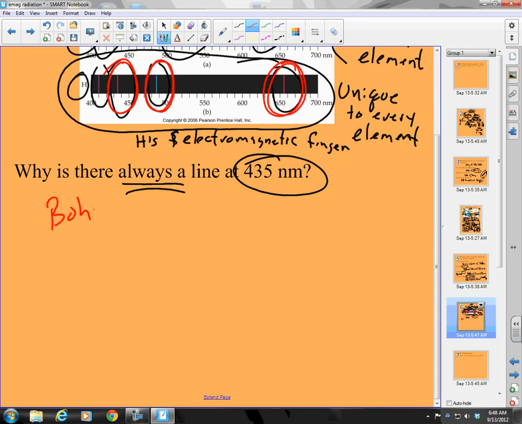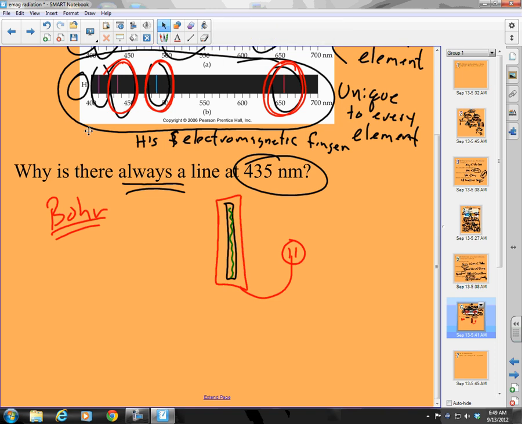We're really going to get ahead of ourselves a little bit and talk about Bohr for a second. Now, think about it. Let's talk about how you get this electronic spectrum. Well, we would have a source of energy, so this is plugged into the wall, and in there we'll put a tube, and that tube has some hydrogen in it. And then we get it excited, and then we'll see a color, right? And I'm not sure it's that color. It's more like a purplish color. Okay, but I don't have purple handy.